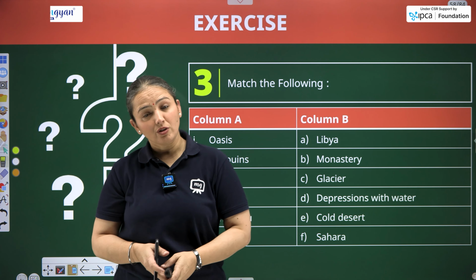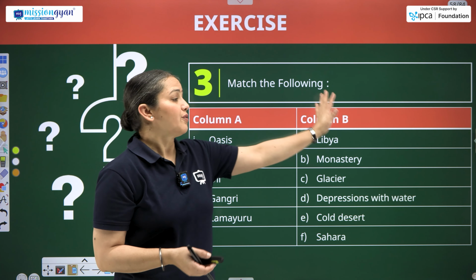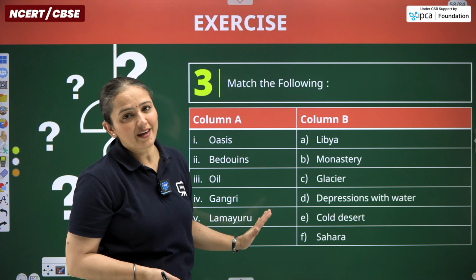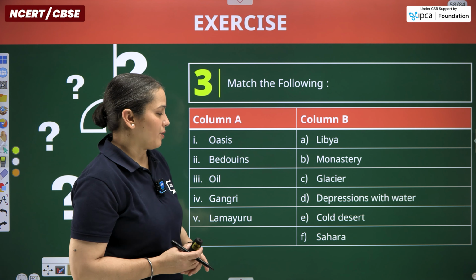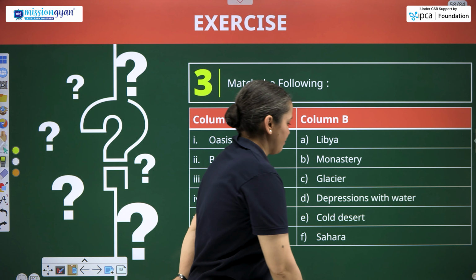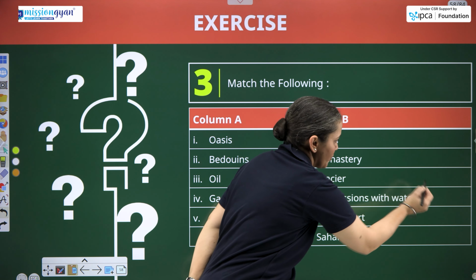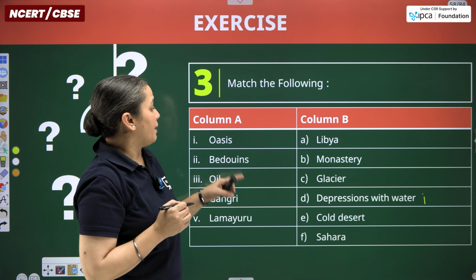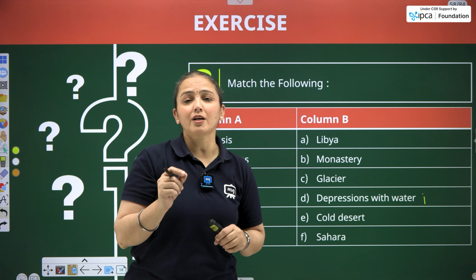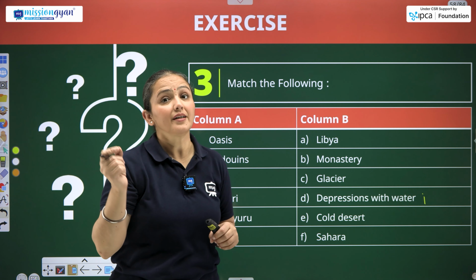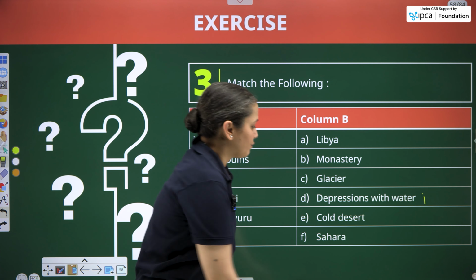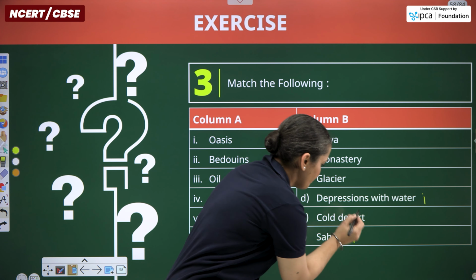Now we have match the following. Again, we have to find the relevant answers of the column A options. The first is oasis. So oasis is to be referred to the depressions with water. Second, Bedouins. Bedouins is the community that resides in the Sahara Desert. So we have to look for the Sahara option.